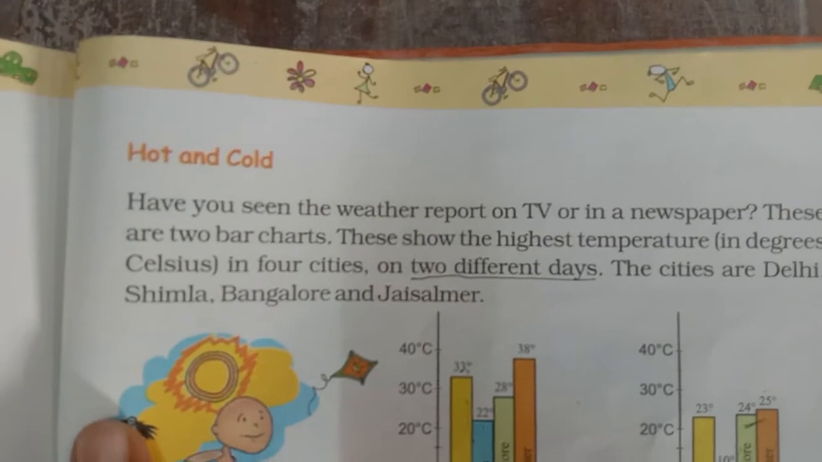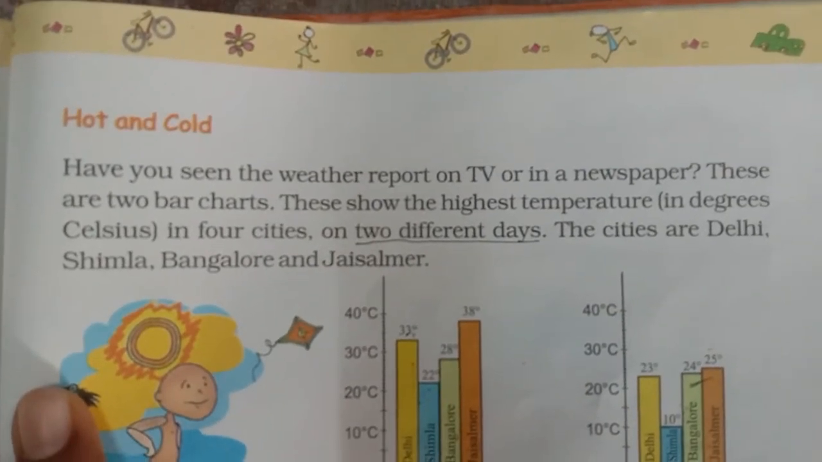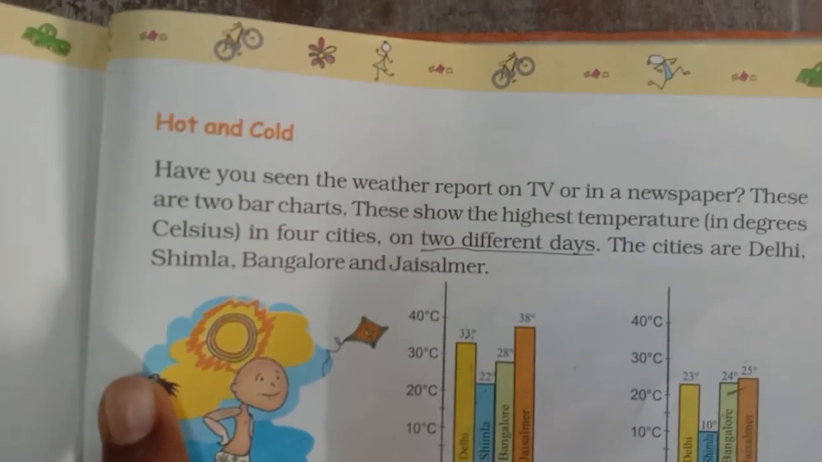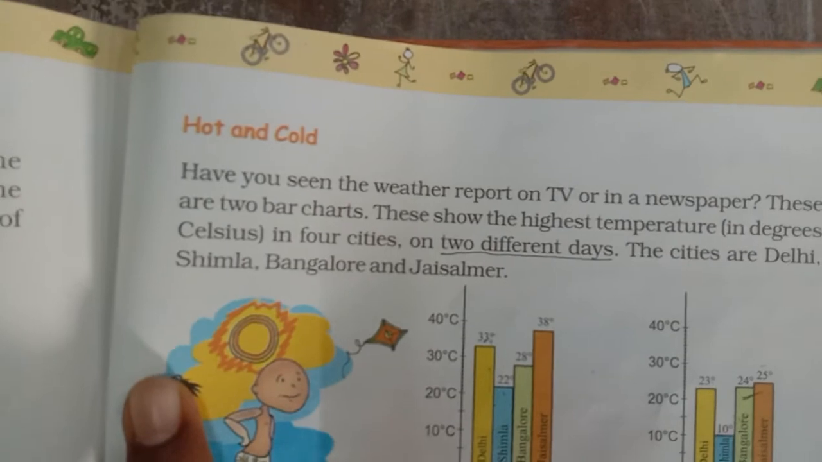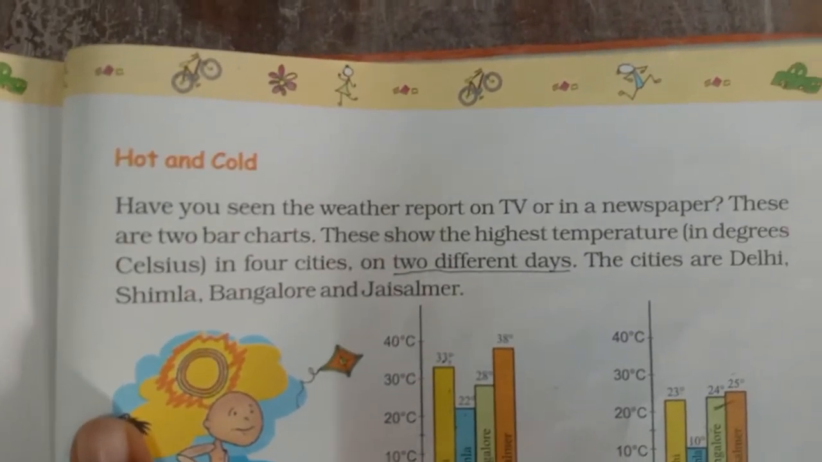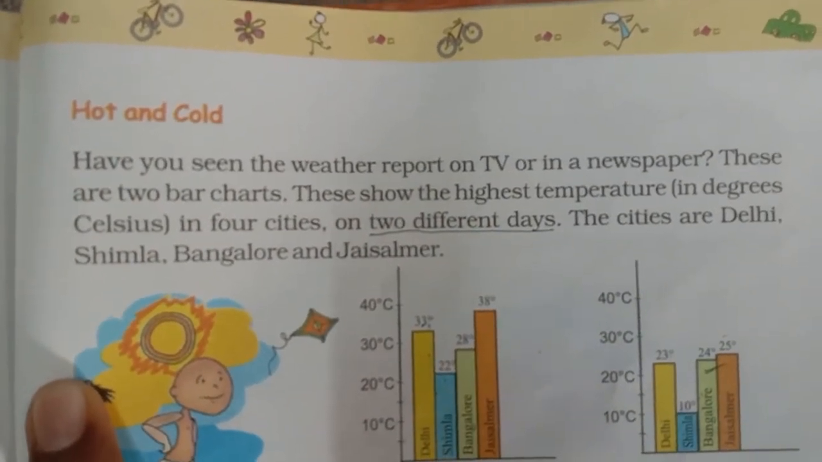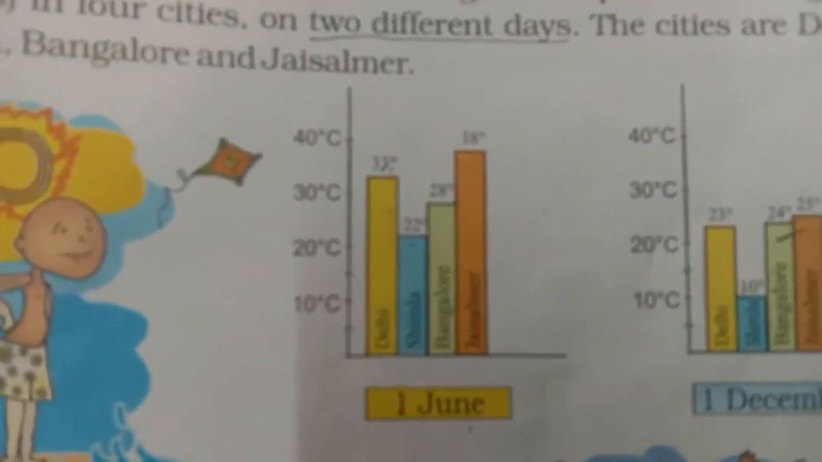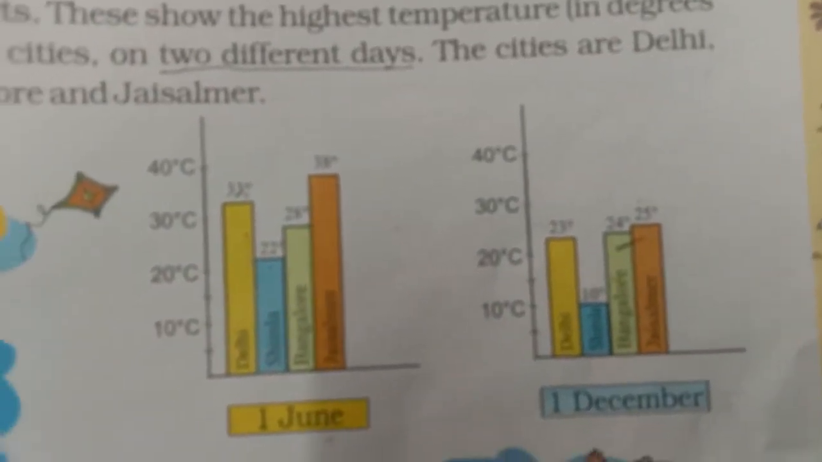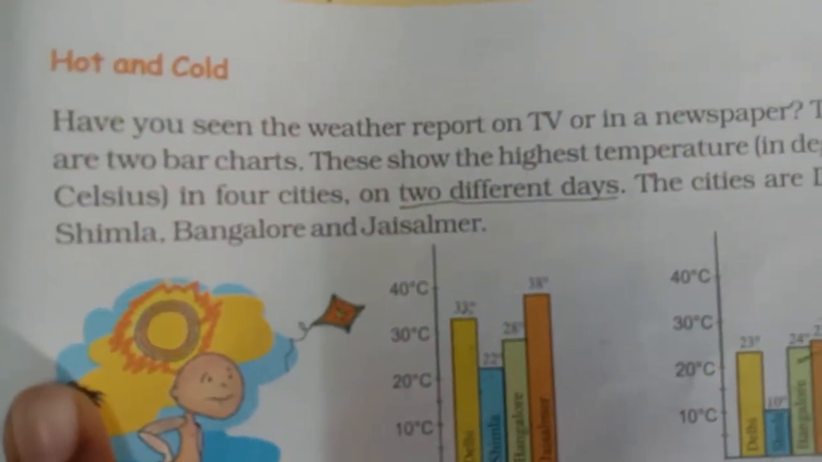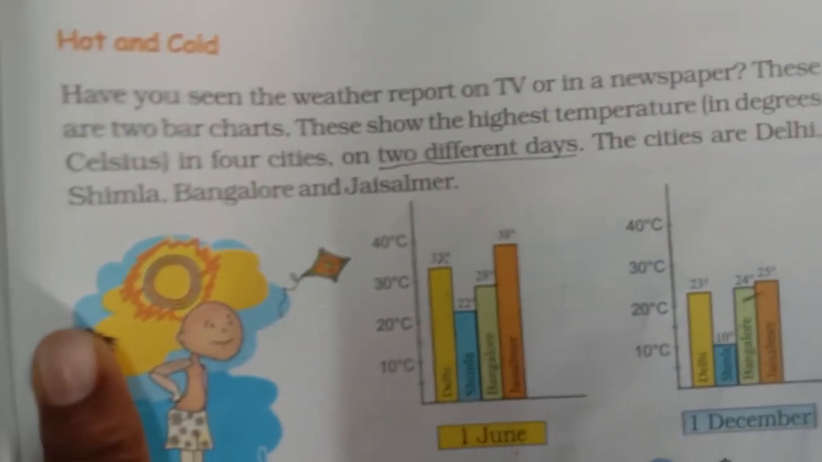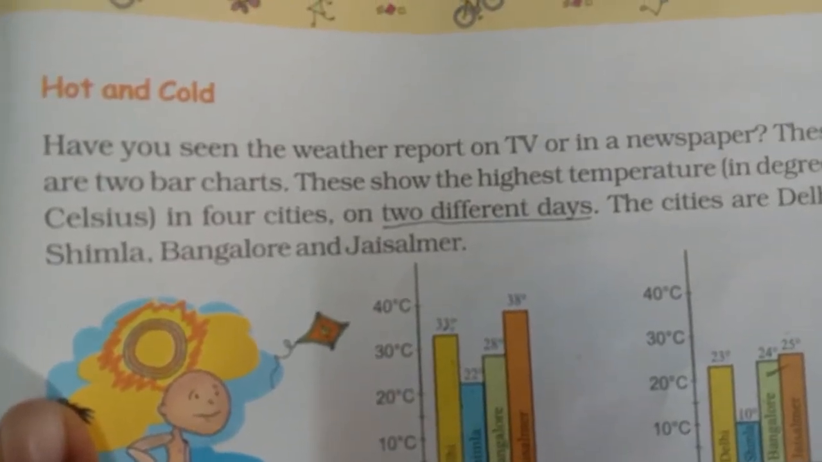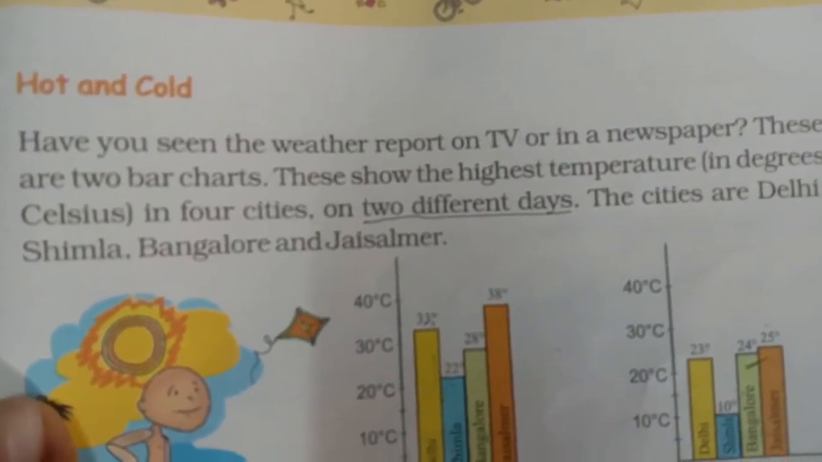Have you seen the weather report on TV or in a newspaper? If you watch a news channel, in the last 2 or 3 minutes they give you the weather report, sports and stock market. Here you can see 2 bar charts. One is about 1st June and the other is about 1st December. These show the highest temperature in degrees Celsius, measured in 4 cities on 2 different days.